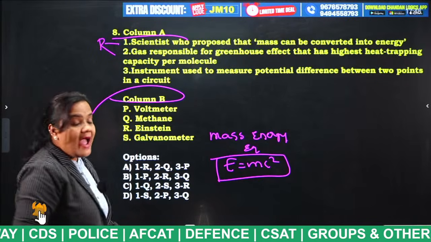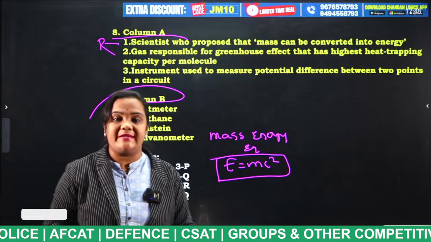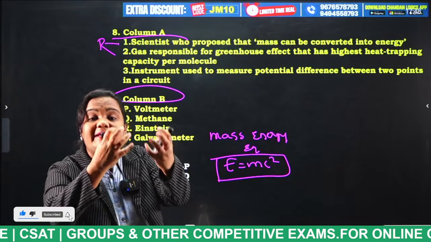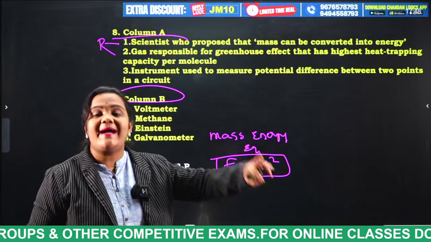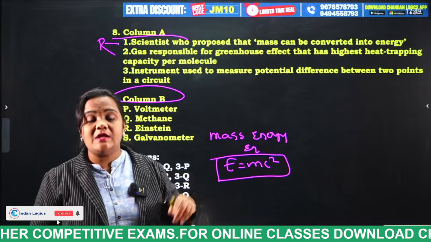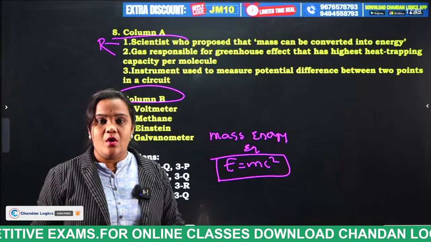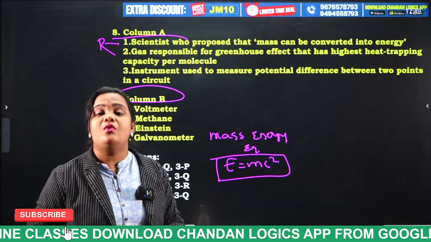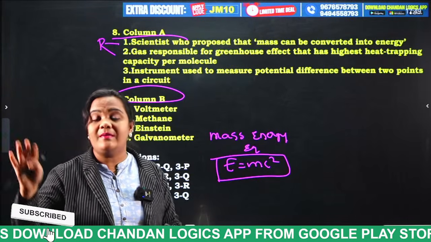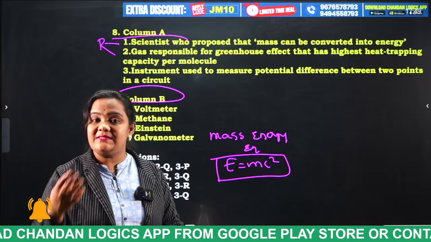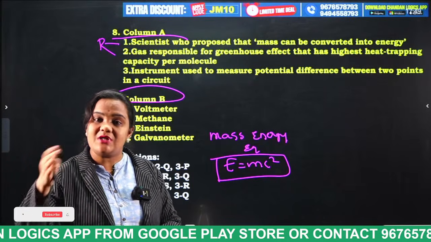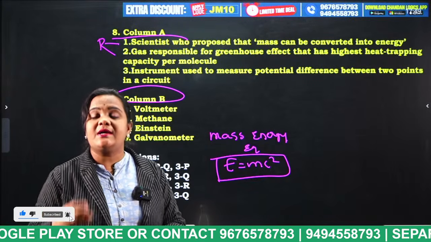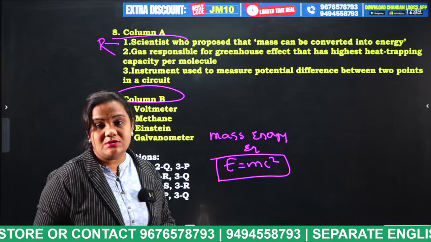Gas responsible. I have already told you what are greenhouse gases. Greenhouse gases are nothing but the gases which absorb the heat from the atmosphere. So carbon dioxide, methane and tropospheric ozone are some of the greenhouse gases. So carbon dioxide absorbs the heat from the atmosphere. While we exhale and from combustion, during exhalation and during combustion, the carbon dioxide gas will absorb that heat.